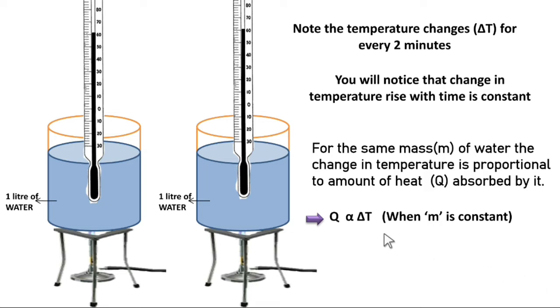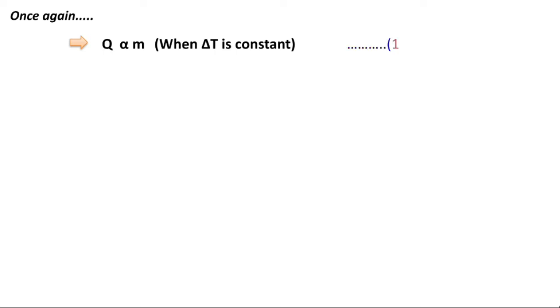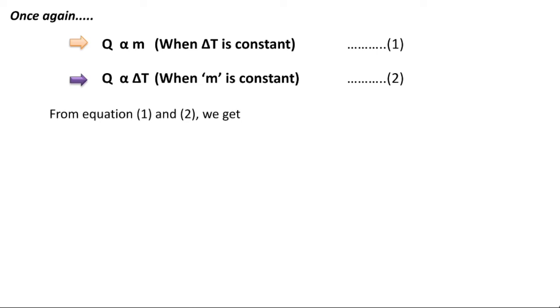So here temperature is directly proportional to heat. If you supply more heat, you can see the change in temperature increases. Let this be equation 2. Once again, Q proportional to m when delta T is constant, equation 1. Q proportional to delta T when m is constant, equation 2. From equations 1 and 2, it can be written as Q proportional to m delta T.